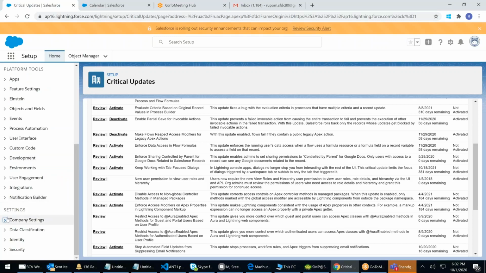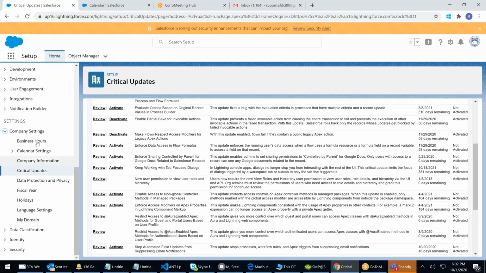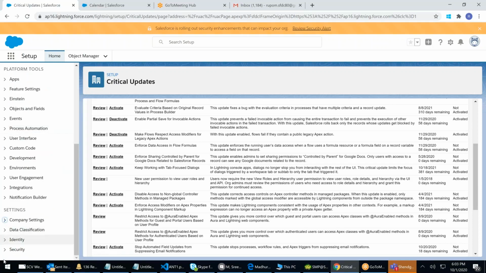Clear now? Company information. Any questions on company information? Company settings: business hours, calendar, company information, critical updates, data protection and privacy, which is nothing but a checkbox, fiscal year, holidays, language settings, my domain. We have seen everything. The last one we will see is called security.